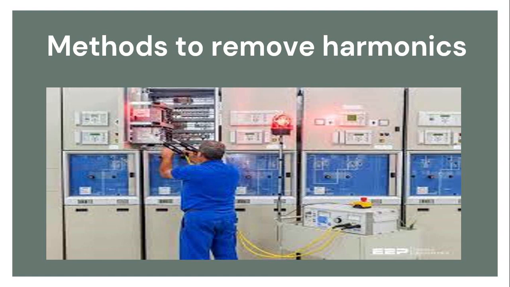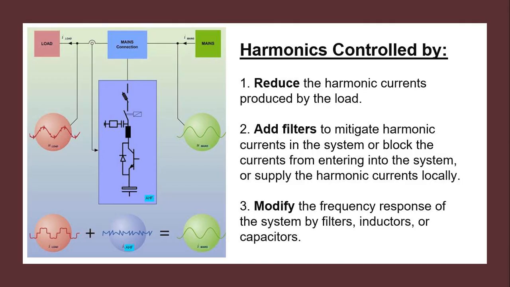Now there are some methods to remove the harmonics. Harmonics can be controlled by reducing the harmonic current produced by the load. In some cases, like commercial load and residential load, equipment itself is made such that it reduces harmonics. They have to work at a better power factor. So all manufacturers have to pay attention to such techniques to make single phase electronic loads with a higher power factor and low current distortion.